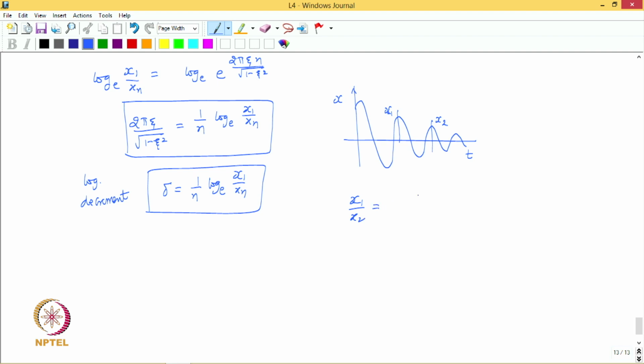So, in the present case, x1 by x2, because here n is just 1, because only one cycle has elapsed, then this would be simply log of e x1 by x2 equal to 2 pi zeta upon under root of 1 minus zeta square. And then because x1 and x2 can be obtained from the measurement, we can find zeta from here, right, we can find zeta in the system. So, damping in the system can be estimated in this manner.